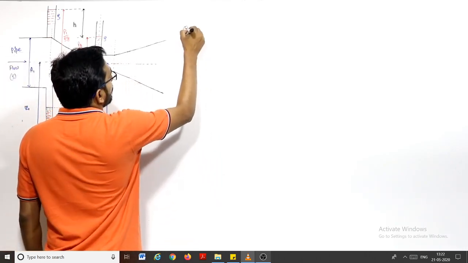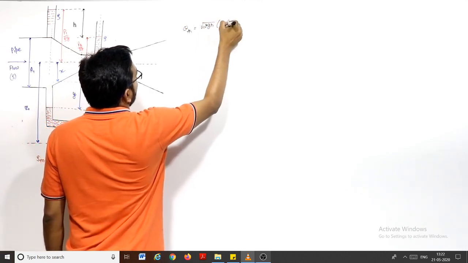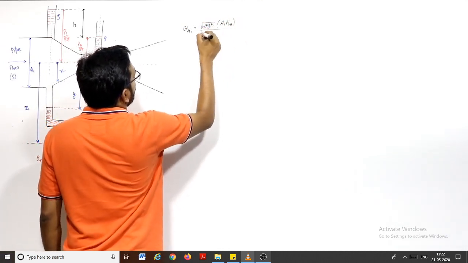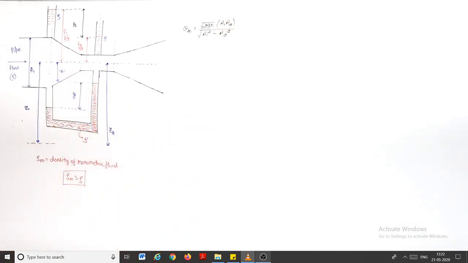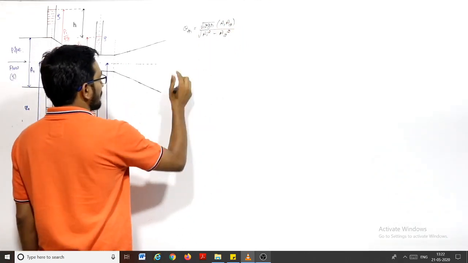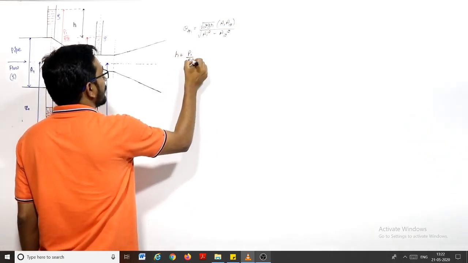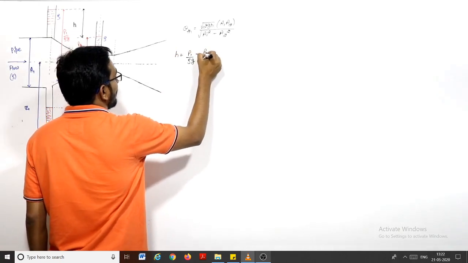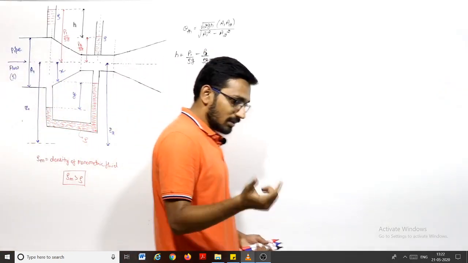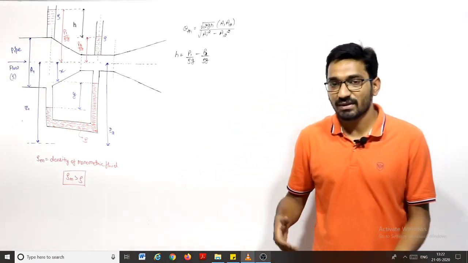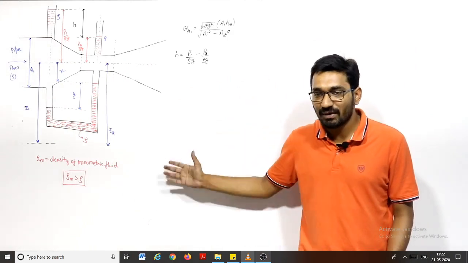We know that the theoretical discharge is equal to under root 2gh into a1 a2 divided by under root of a1 square minus a2 square. Right. Let us first of all talk about this head h. If you remember the derivation, for the horizontal venturimeter, this is P1 by rho g minus P2 by rho g. Pay attention, guys. This is the concept here, right? We already told you that pressure can be written in the form of head, any energy can be written in the form of head. Your concept of fluid mechanics will work here.